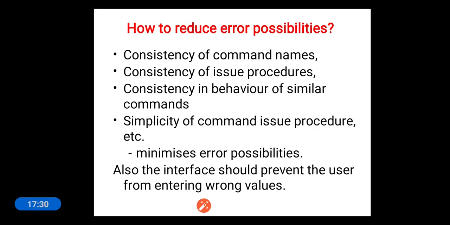Suppose you are asked to enter a name in a text field, and by mistake you enter your phone number, which is obviously digits. Then the interface has to generate an error message like only alphabets are allowed, only lowercase and uppercase alphabets, no digits. Obviously in names there will be no digits. Such error messages have to be displayed whenever the user enters wrong values.